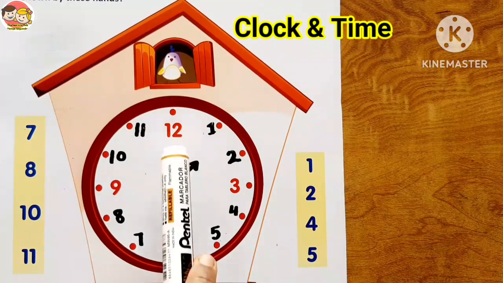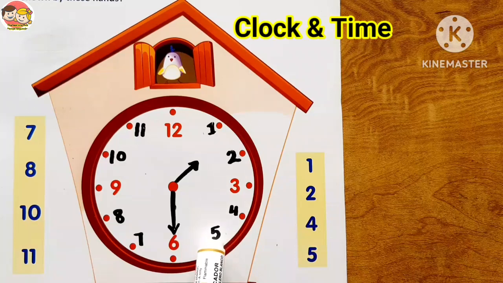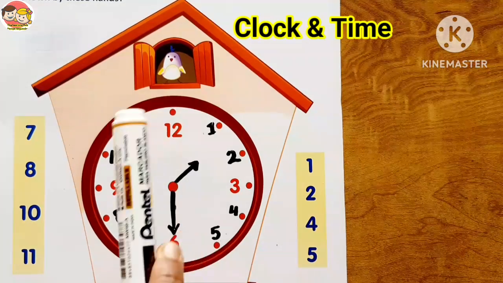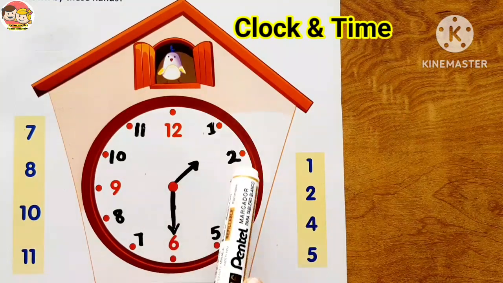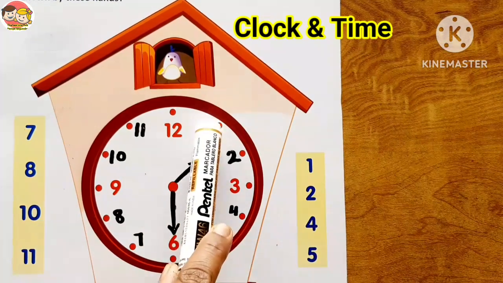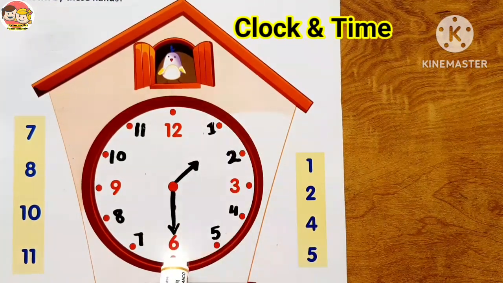So it moves across half of the clock face, means it takes 30 minutes. So the time is half past 1 or 1:30. Now we need to know how to write the time.